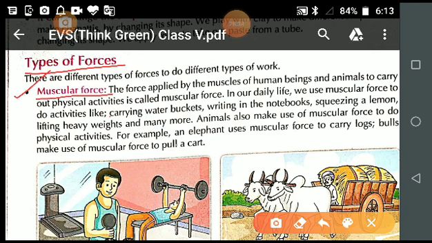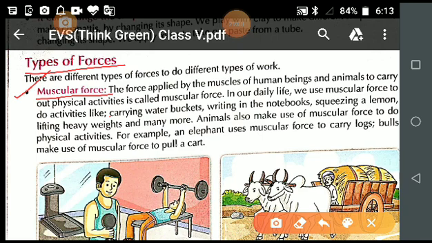And students, in our daily life we do lots of activities like carrying a water bucket, writing in the notebook, squeezing a lemon. नींबू को निचोड़ते हो ना तो दम लगाते हो तभी तो होता है ऐसा, ठीक है. And you are running in the ground or walking, lifting heavy weights, and many more things which you do by applying your muscle power.